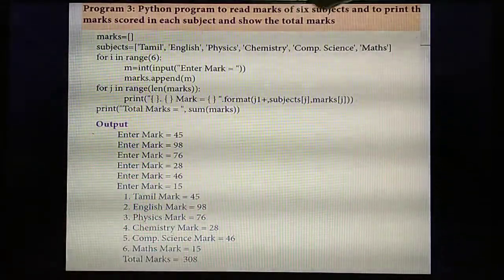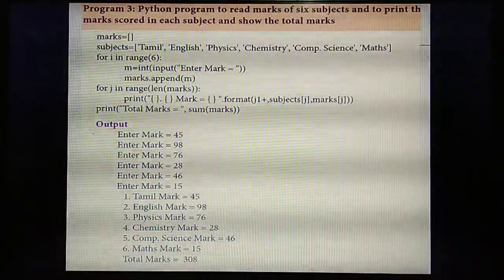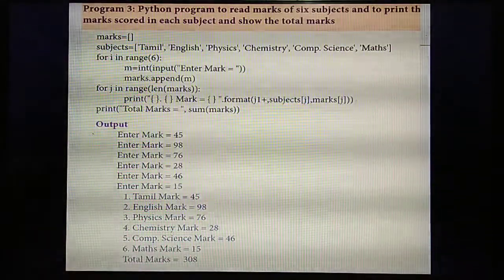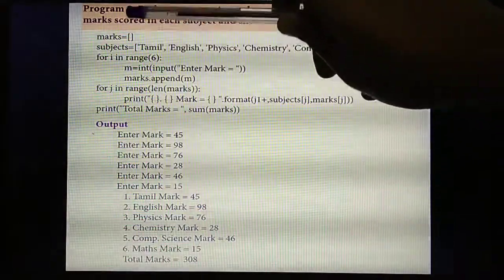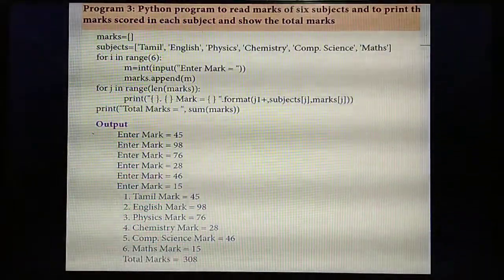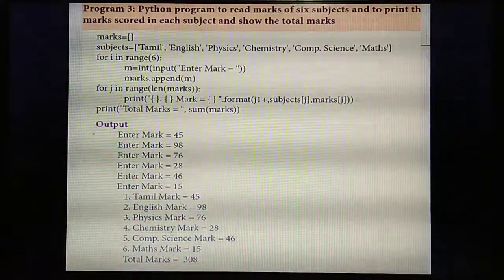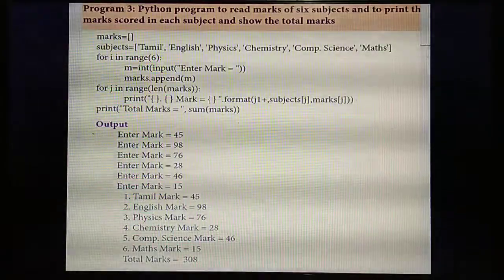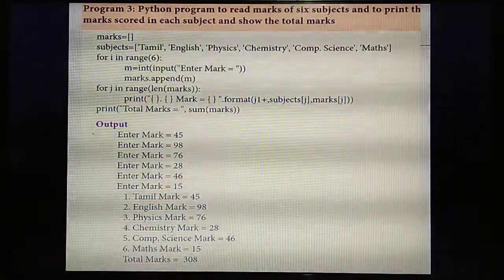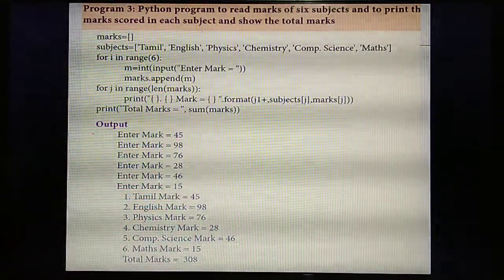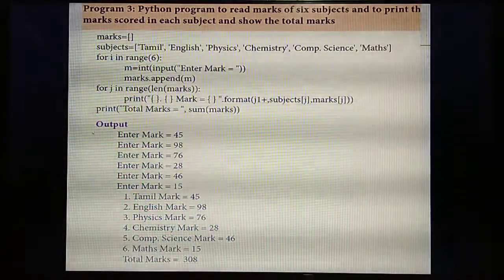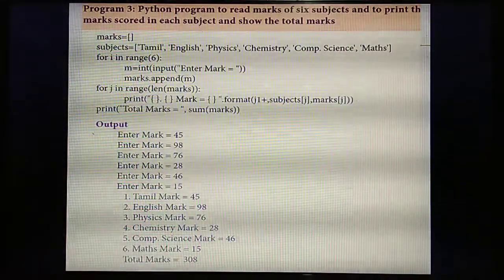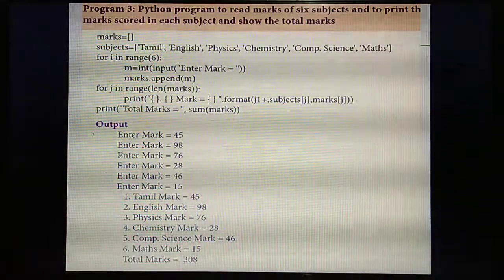What's the name of the list here? Marks. So inside marks you are not entering any marks now. Initially, will you enter any marks? No. So initially you are creating an empty list called marks. Next line, subjects. What's the next list name? Subjects. In that list you have created 6 subject names. What are the subjects you are studying? The same subjects they have given: Tamil, English, Physics, Chemistry, Computer Science and Maths.